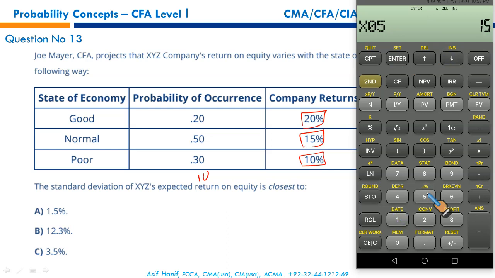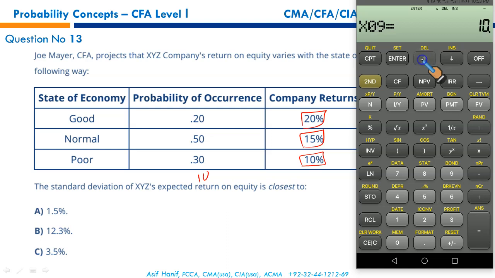Two, 3, 4, 5. And then you have to enter 10 three times. Right? Now, let's just check. 10 should be three times.